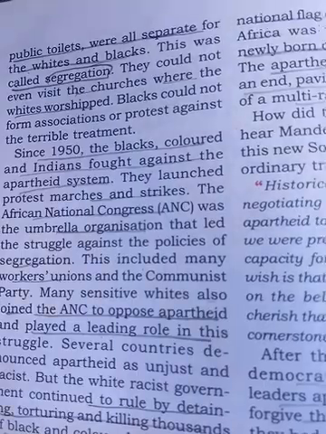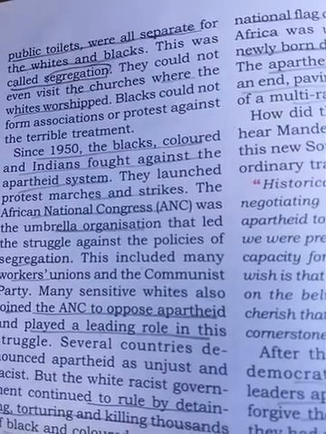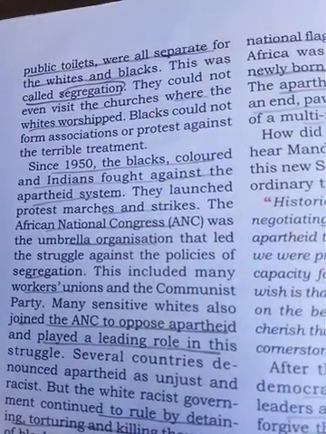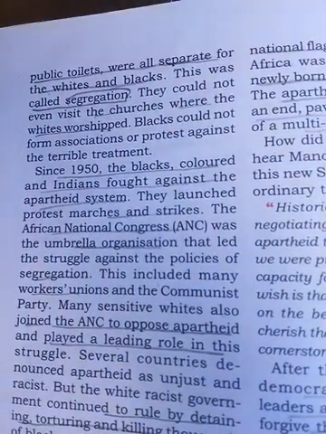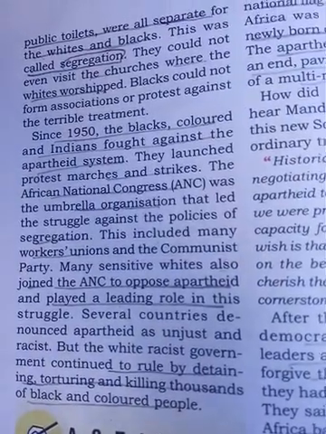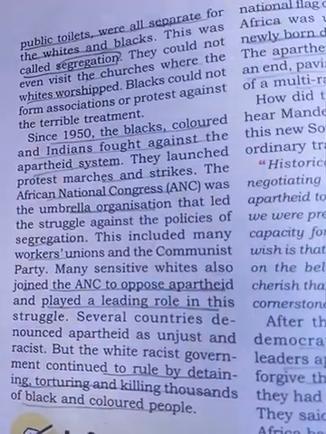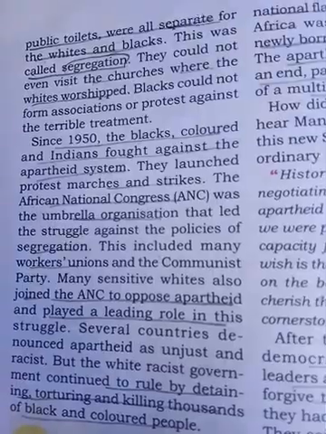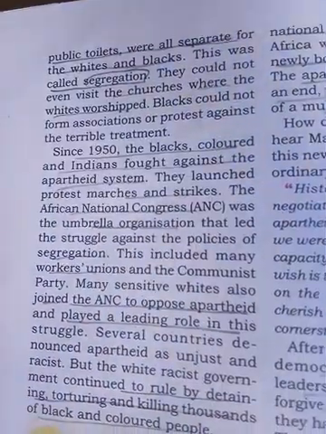They opposed these segregation systems. They united all the workers and many people, and started protesting. They opposed apartheid segregation, and played a leading role in fighting against it.